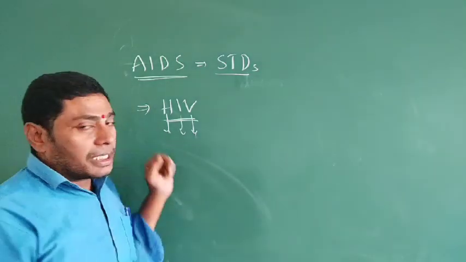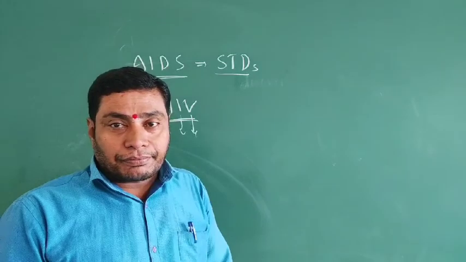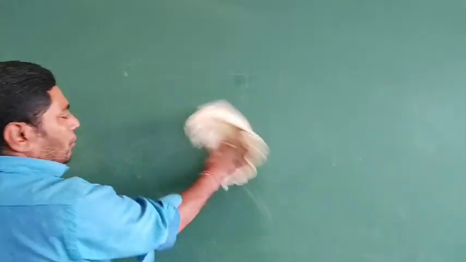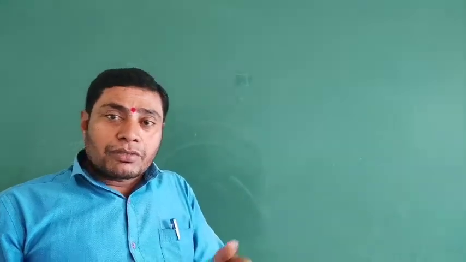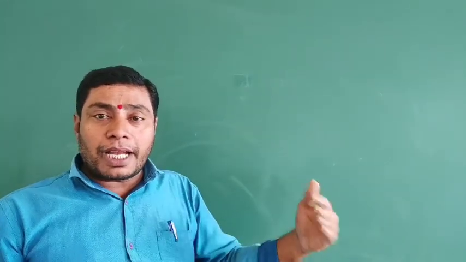And the next disease is hepatitis B. Hepatitis B is not only transmitted by sexual intimacy. It is transmitted by contaminated water and contaminated blood.